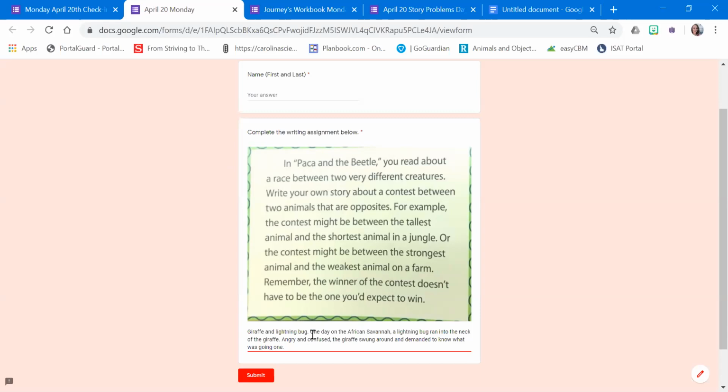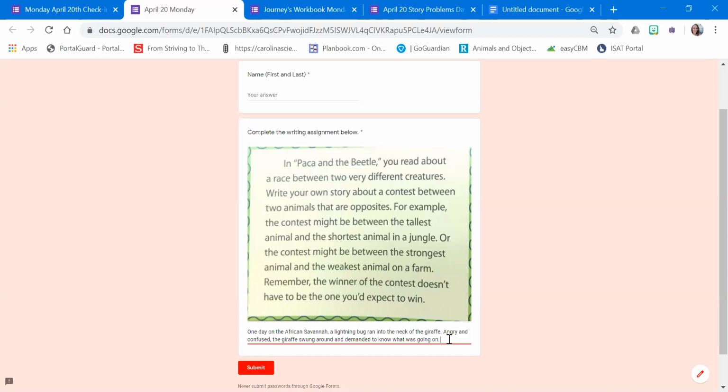So I started writing mine over here, and I decided to do a giraffe and a lightning bug. It starts out: one day on the African savannah, a lightning bug ran into the neck of the giraffe. Angry and confused, the giraffe swung around and demanded to know what was going on. So now I can continue and say the lightning bug just accidentally ran into his neck, and because the giraffe was mad, he decided to challenge the lightning bug to a race.